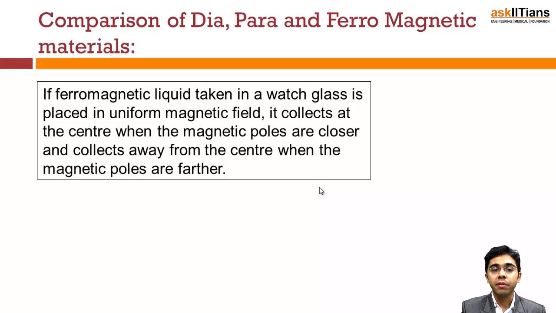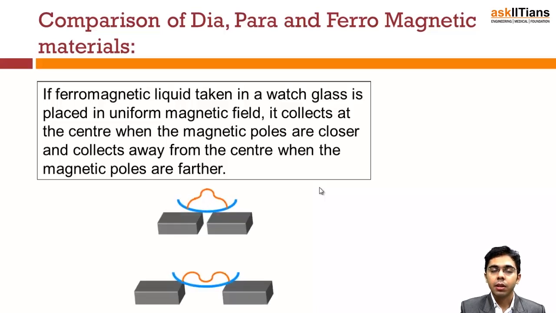So if we talk about the ferromagnetic liquid taken in the watch glass, placed in the uniform magnetic field, it collects at the center when the magnetic poles are closer, and collects away from the center when the magnetic poles are farther. So this is exactly the same thing. But in the ferromagnetic material, things happen very quickly, and in paramagnetic, things happen very slowly, because of feeble attraction in paramagnetic and strong attraction in the ferromagnetic.